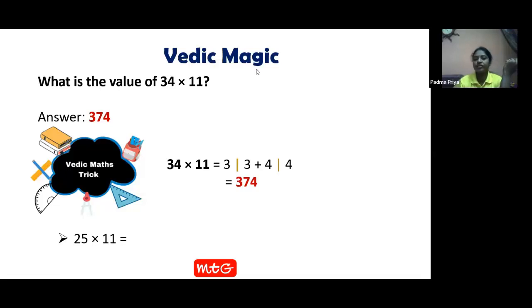Now, who can tell me 25 into 11? Perfect, perfect. So what do we do? The 2 will be the leftmost digit. The rightmost ending digit will be 5. In between, 2 plus 5, 7. So here we get 2 and here we get 5. In between these both digits, if you add and write, you get 7. So do you need at least 5 seconds for solving this? I don't think so. Let's see. What is the answer? 275. So isn't that easy?